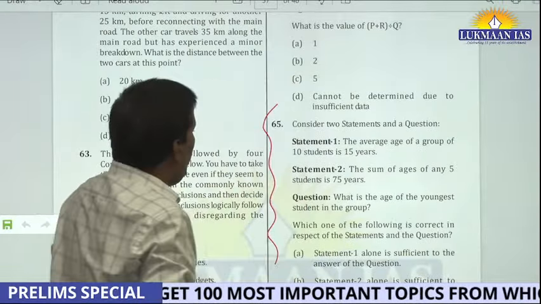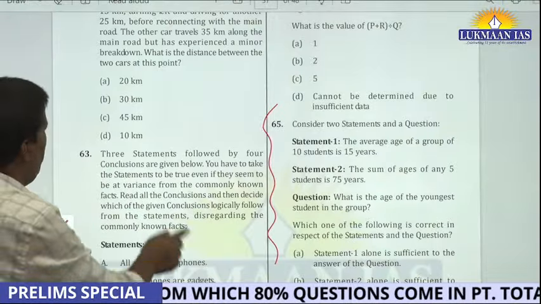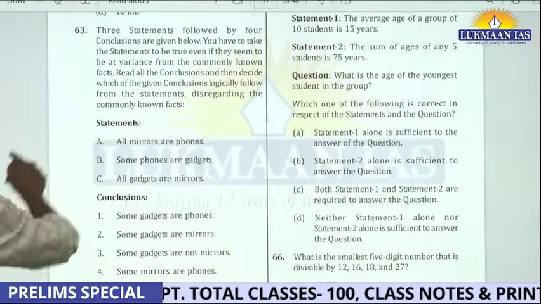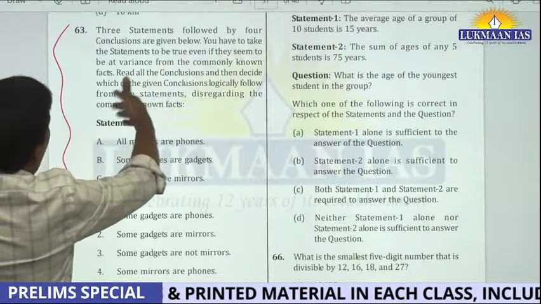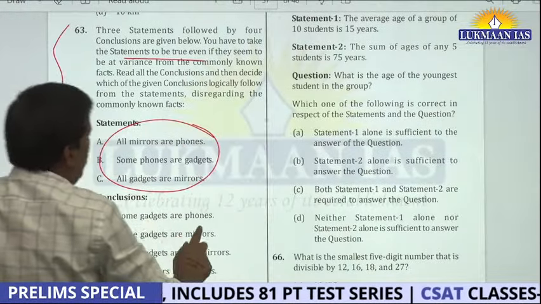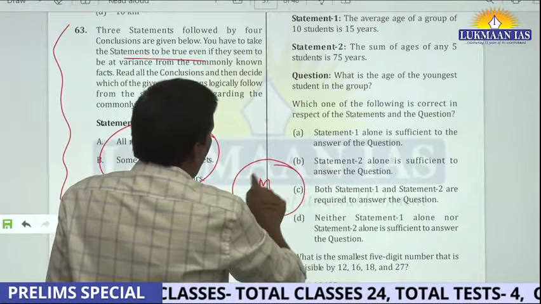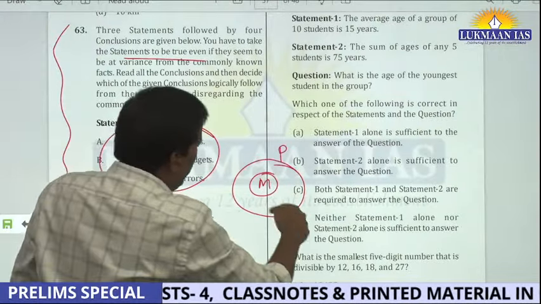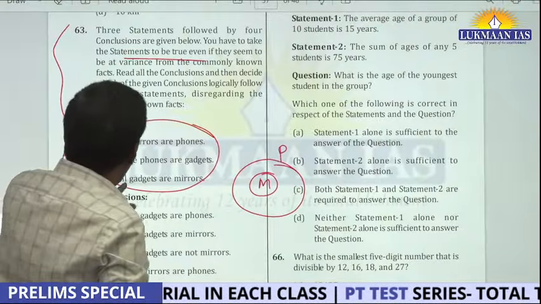See this question. What is happening here? Let me take 63 first, because if you can understand such a question, you will understand any question related to it in CSAT. The statement is followed by four conclusions, and you have to take the statement to be true. They are saying all mirrors are phones. Generally, your thought process is to try to negate this. So you will say all mirrors are phones, it's a subset. Some phones are gadgets. Then you will think, okay, gadgets can be an intersection of this or both, but let me read the third line as well.